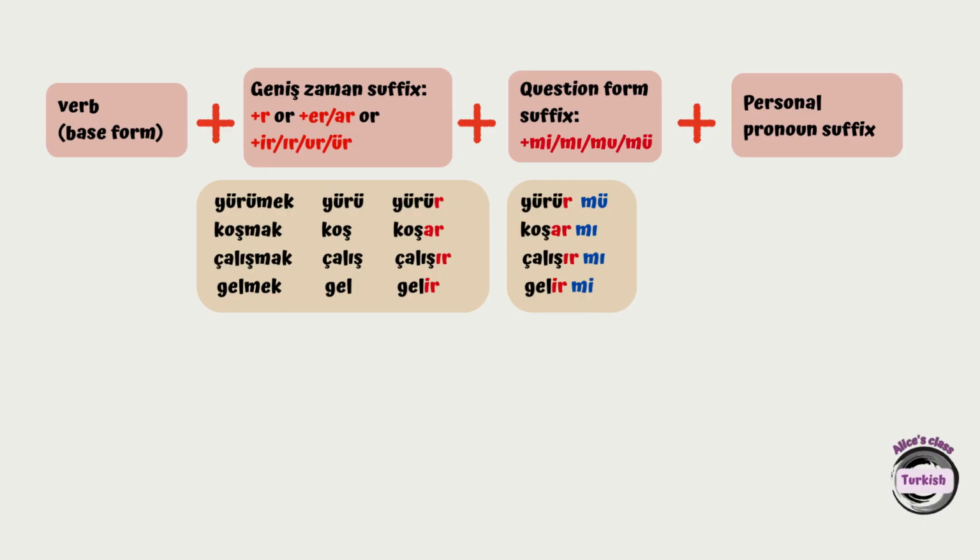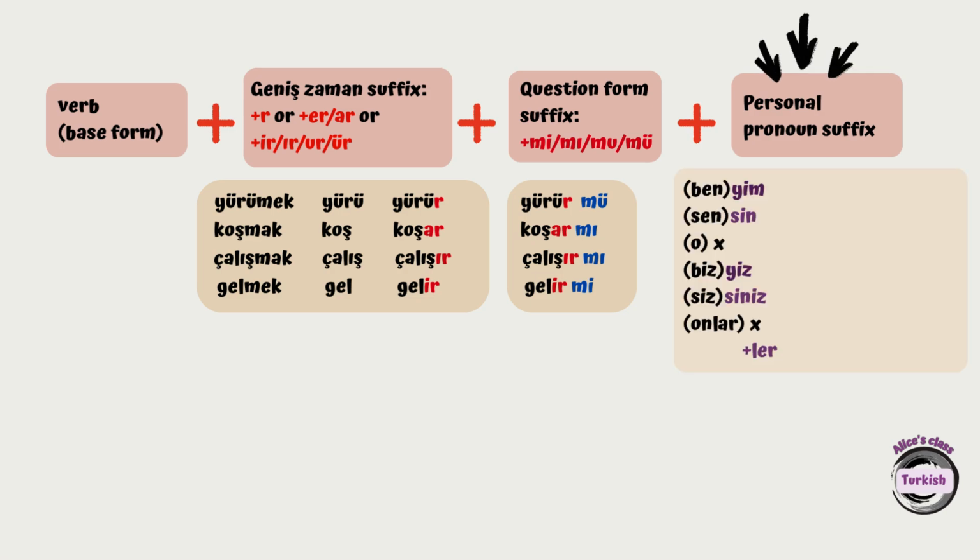After adding the geniş zaman suffix and question form suffix, we have to add personal pronoun suffixes. So let's remember them one more time. So it's im for ben, sin for sen. O doesn't take any personal pronoun suffix. Iz for biz, siniz for siz. Onlar doesn't take any personal pronoun suffix, or it might take ler and lar.